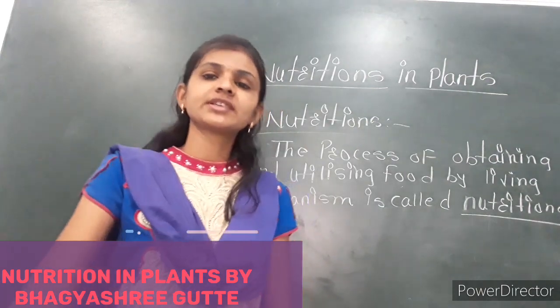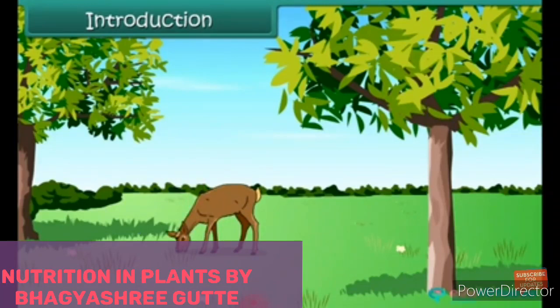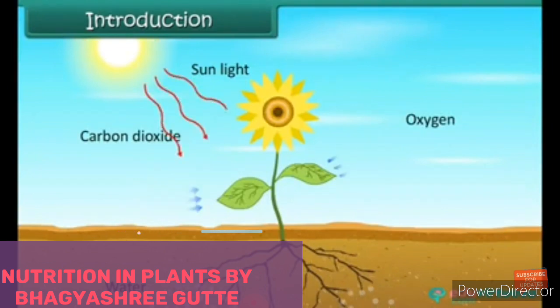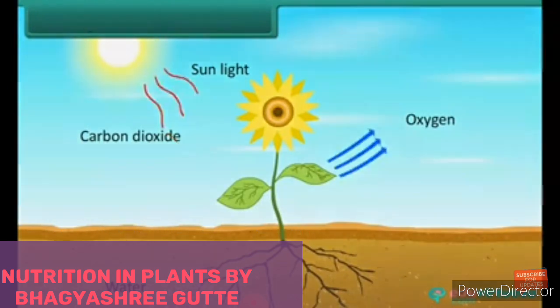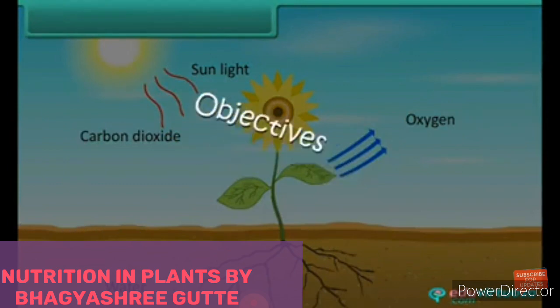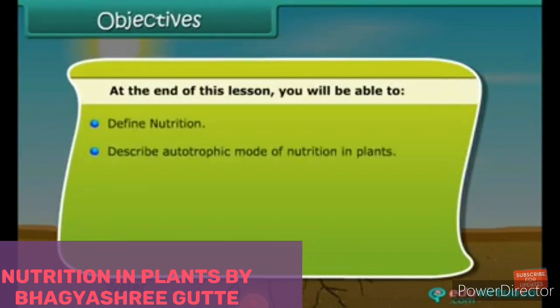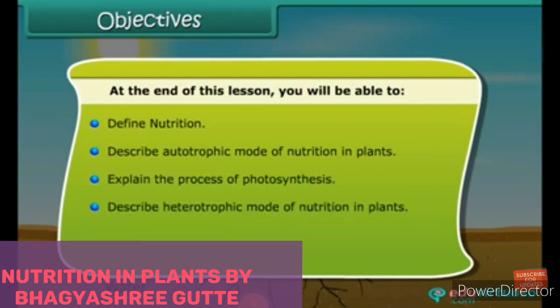So here we are going to discuss that part. Next we are going to see the modes of nutrition. But before that, I just want to explain the objectives of this lesson. At the end of this lesson you will be able to define nutrition. Second, describe the autotrophic mode of nutrition in plants. Next, explain the process of photosynthesis. And describe the heterotrophic mode of nutrition in plants, and also explain the different types of heterotrophic mode of nutrition.